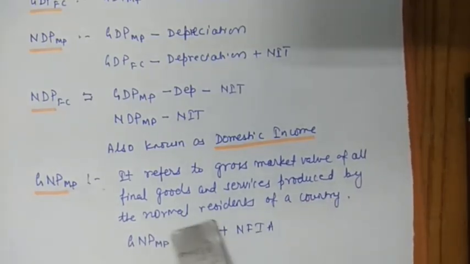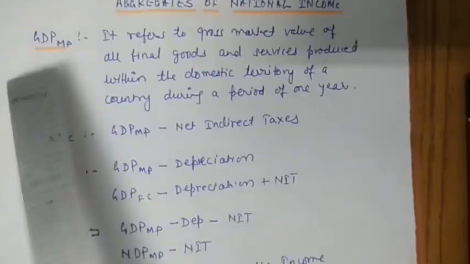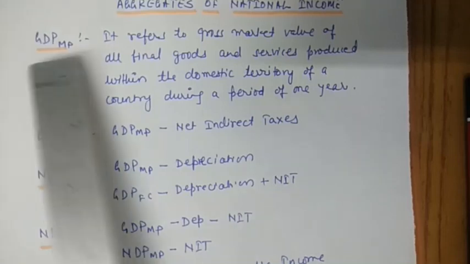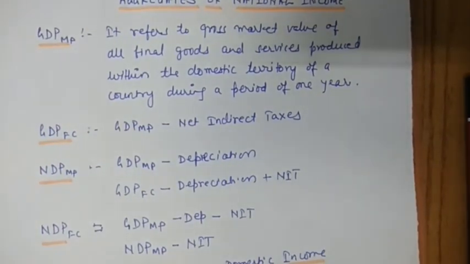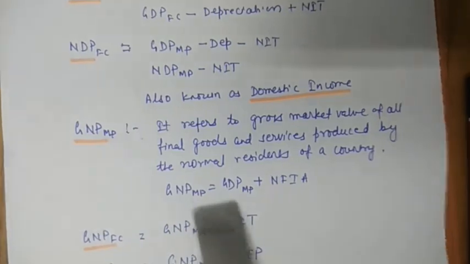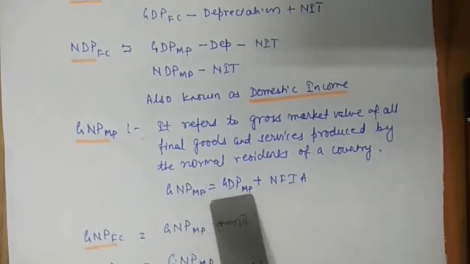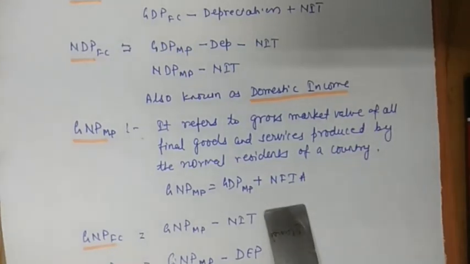This is the difference between GNP at MP and GDP at MP. It was domestic territory, here is normal resident. So to derive GNP at MP from GDP at MP, what will we do? We'll add NFIA, that is net factor income from abroad.